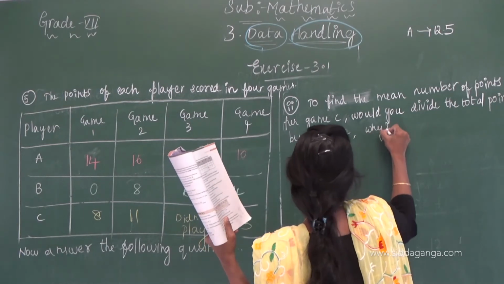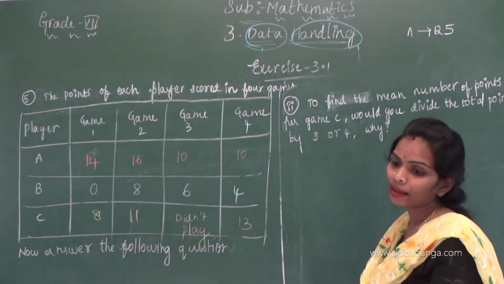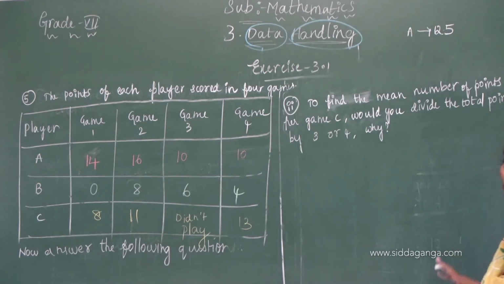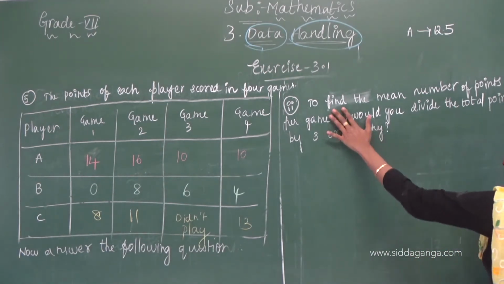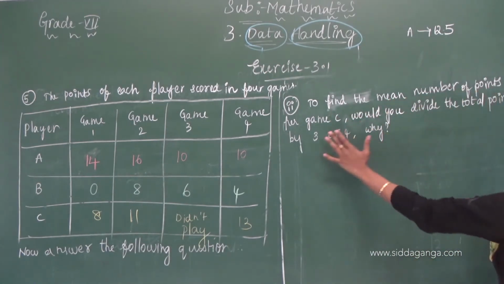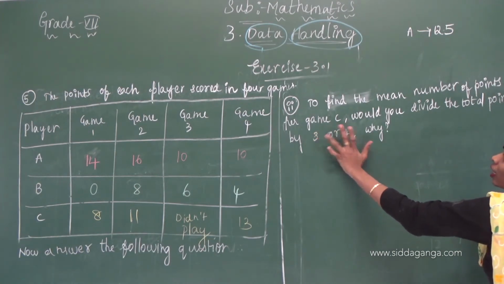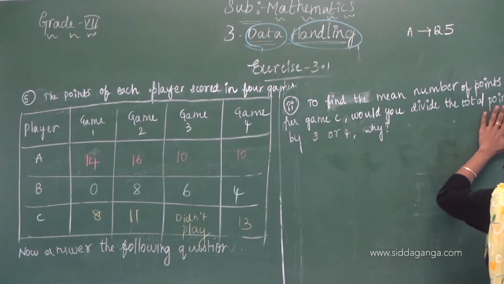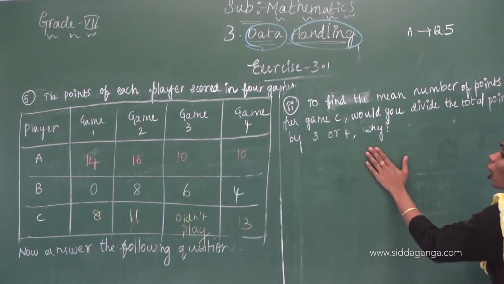Why? 3 or 4? Why? Here the question, what are they telling in the question? To find the mean number of points per game of C, would you divide the total points by 3 or 4?